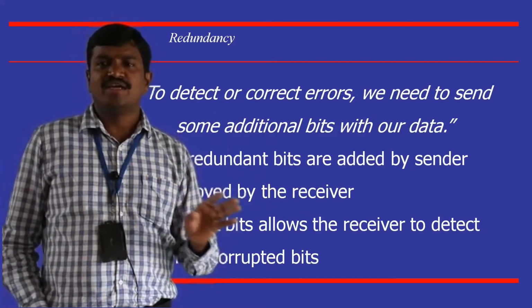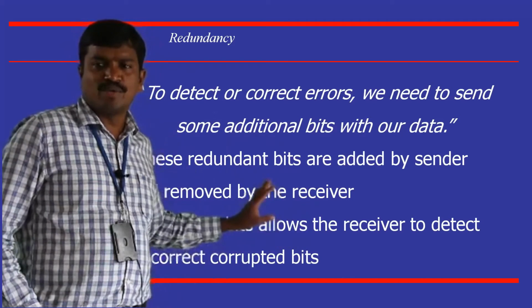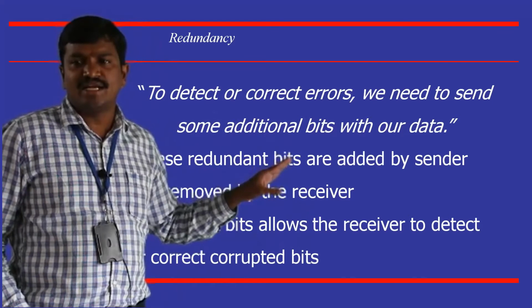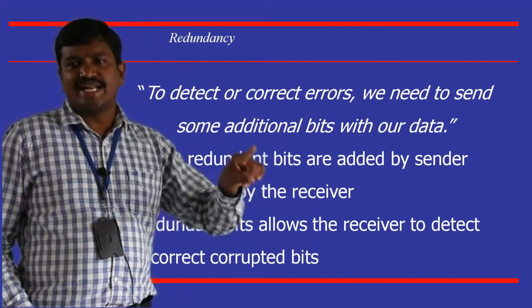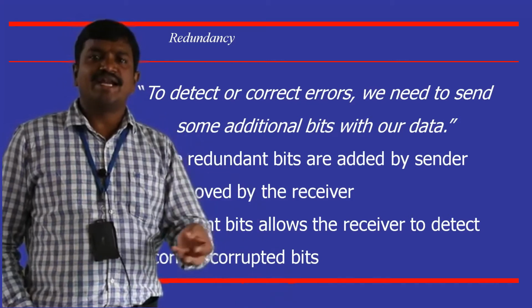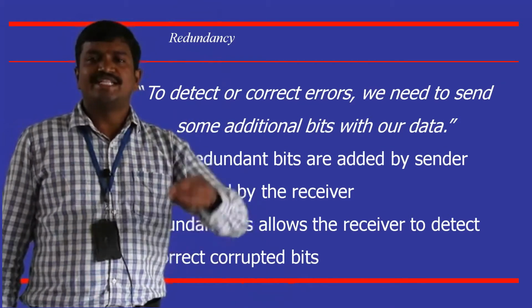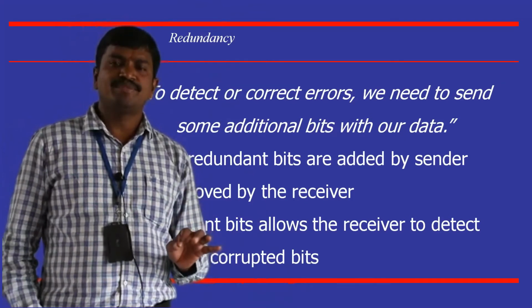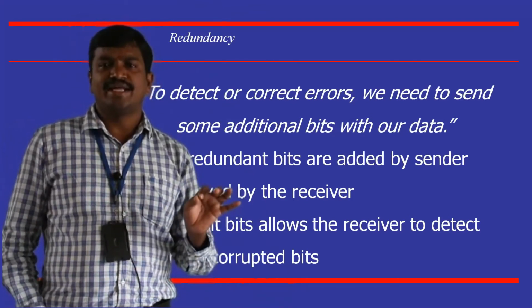In a similar way, this additional information, whatever is added to the data, is taken by the receiver, analyzed, and later it realizes whether the data is correct or corrupt. If it is correct, remove those redundant bits and send the remaining bits to the above layer. This way, redundant bits are used in error detection and error correction.